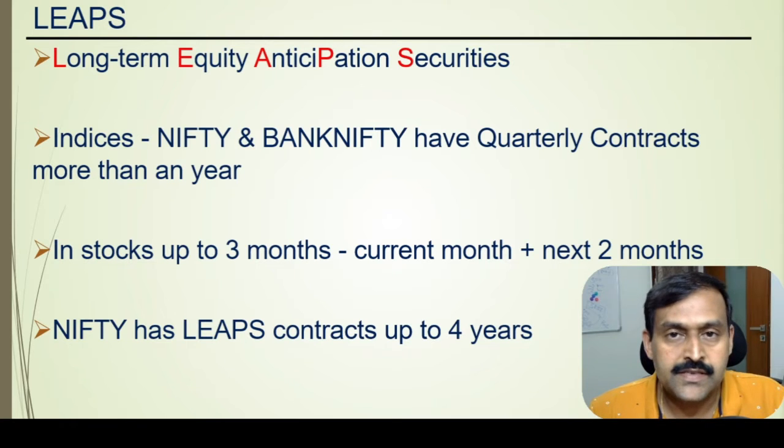For indices such as Nifty and Bank Nifty, long-term option contracts are available for more than 1 year. In fact, for Nifty, the long-term option contracts or the LEAPS are available up to 4 years. For stocks, they are allowed for only 1 quarter, but liquidity is the biggest issue even for the next month options. In the US, the LEAPS are quite popular instruments. Let us now go and check the option chain to understand these contracts a little bit more.